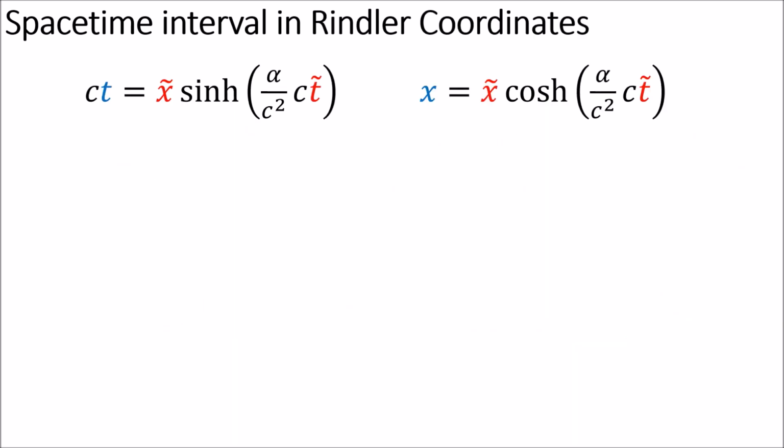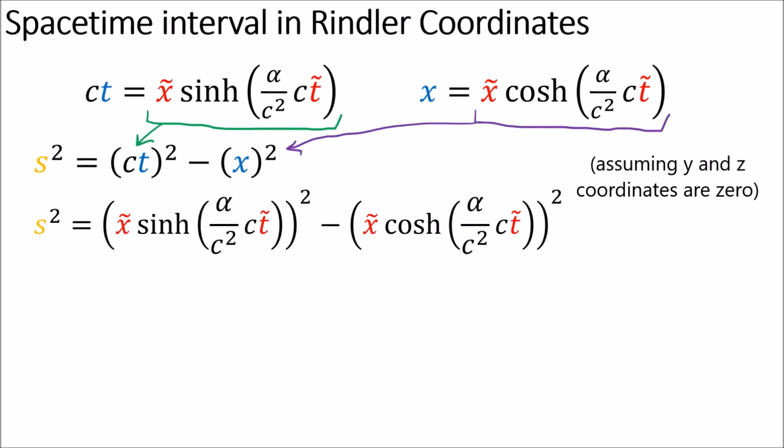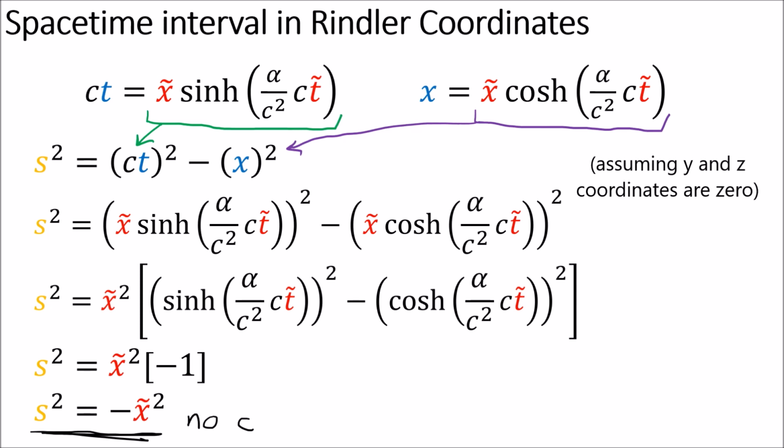But if we substitute in the Rindler coordinates for ct and x into the formula for s squared, we see that the formula for s squared in the Rindler coordinates has a different form that doesn't involve the time coordinate at all. This is because the Rindler coordinates are not obtained with a Lorentz transformation, and Rindler coordinates represent a non-inertial frame. So the formula for the spacetime interval looks different than what we're used to for inertial frames.